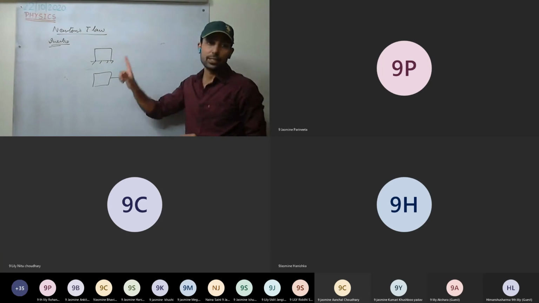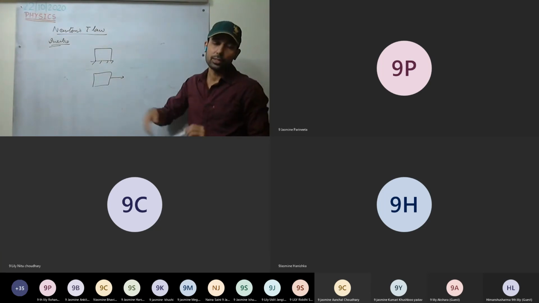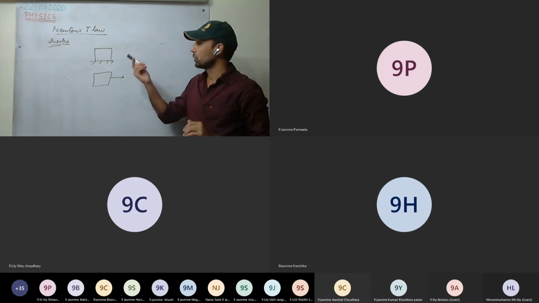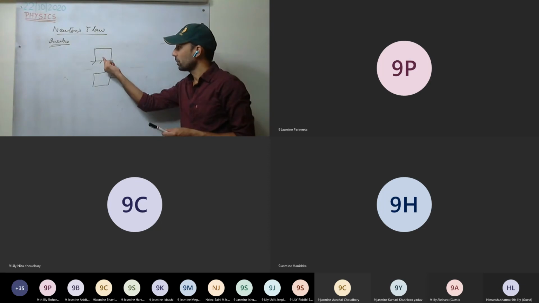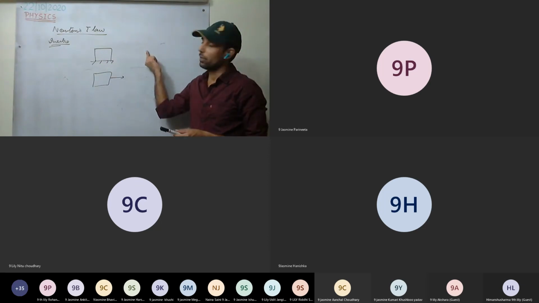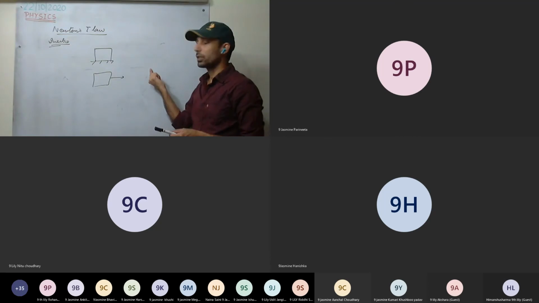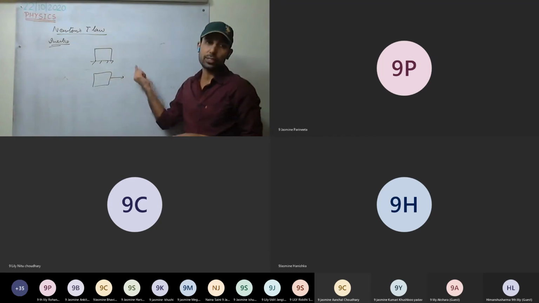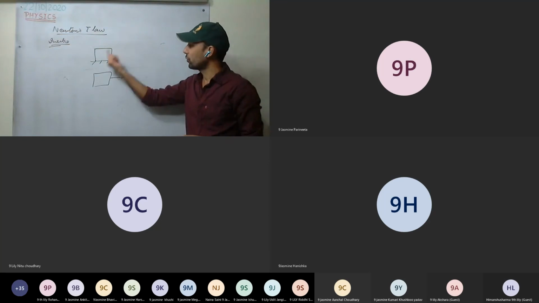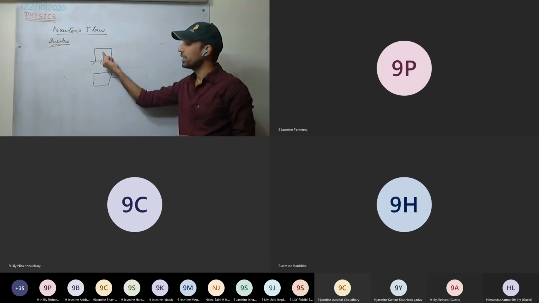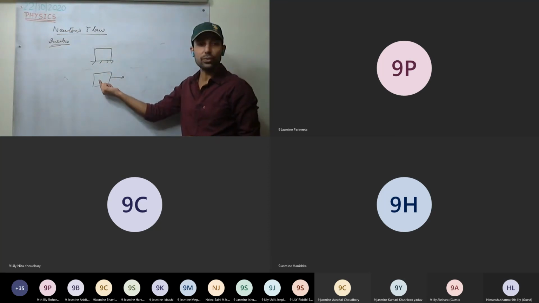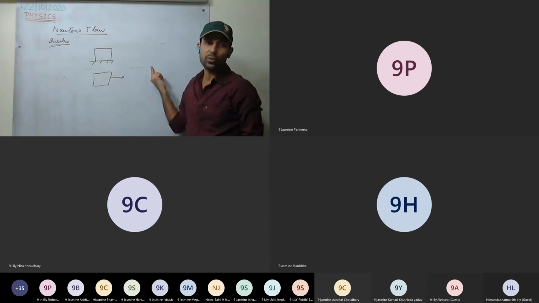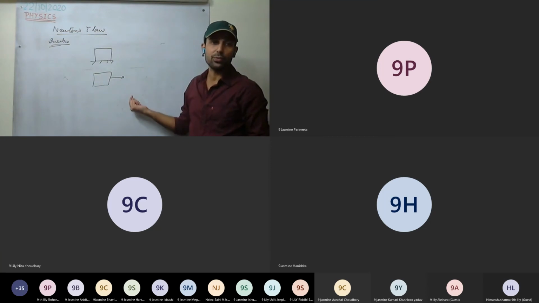So to change the state, we require force. Some force has to be applied to change the state, whether from state of rest to state of motion, or from state of motion to state of rest, or whether to change the speed or the direction. If no force is applied, the body will remain in state of rest or in state of uniform motion unless any force is applied. This is Newton's first law.